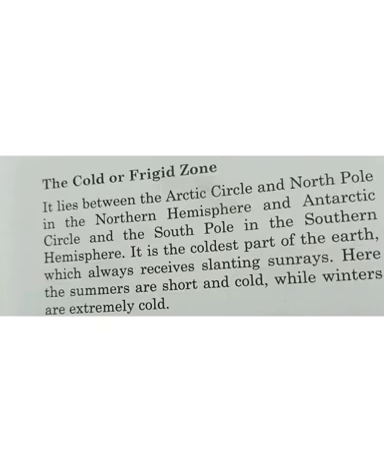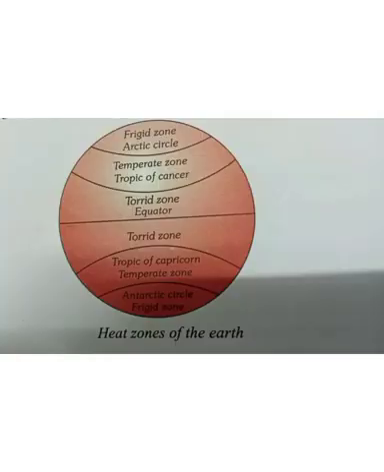And the last one is the frigid zone, or the cold zone. It lies between the Arctic Circle and the North Pole in the northern hemisphere, and between the Antarctic Circle and the South Pole in the southern hemisphere. It is the coldest part of the earth, which always receives slanting sun rays, where the summers are short and cold, and the winters are extremely cold. In the frigid zone, it is always cold.